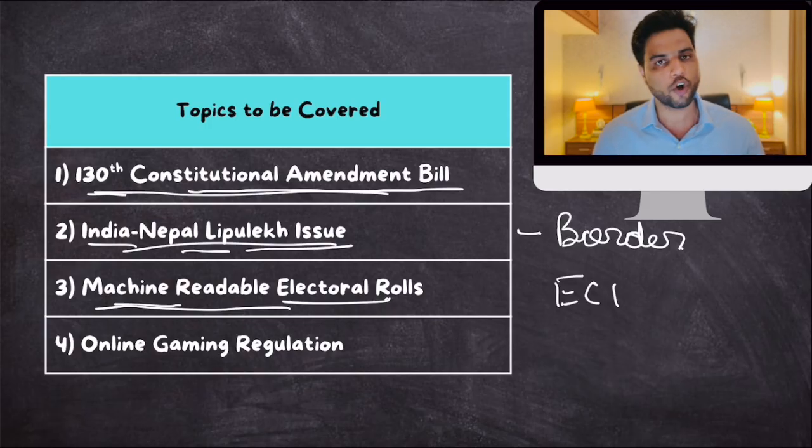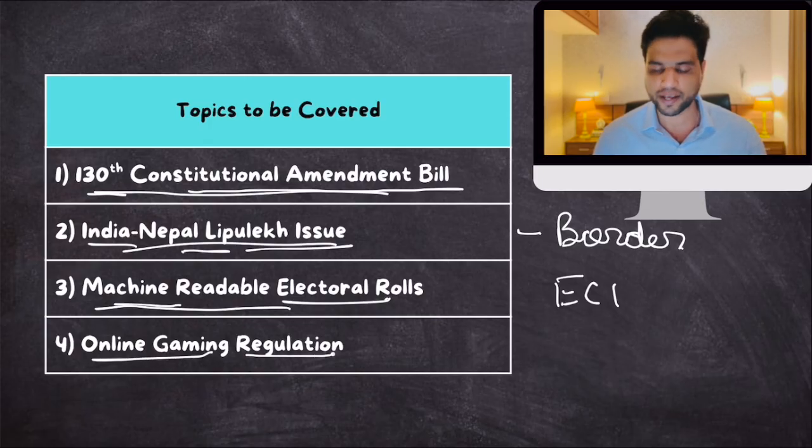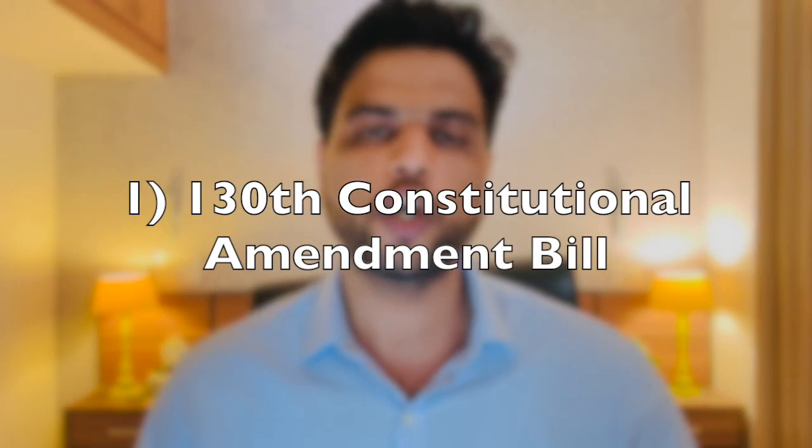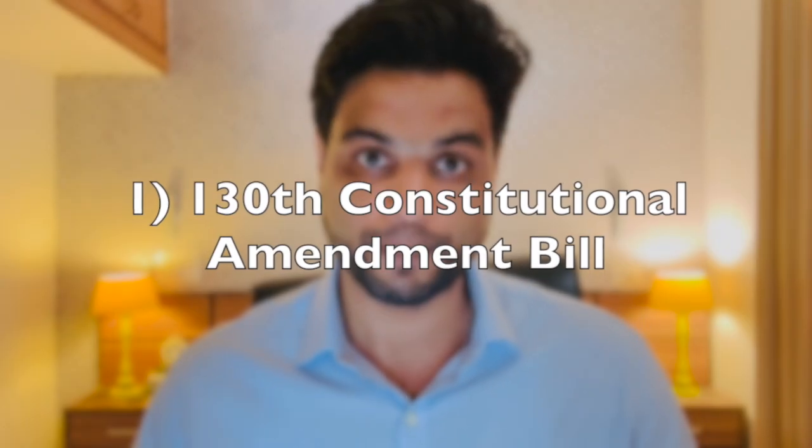And in the end, we'll talk about another law that has been tabled in the Parliament by the government, and that is online gaming regulation. We have basically banned online money gaming. So we'll talk about this bill as well. So these are the four topics that we shall zero in our attention on. Let's start discussing them one by one, starting with topic number one, and that is the 130th Constitutional Amendment Bill.